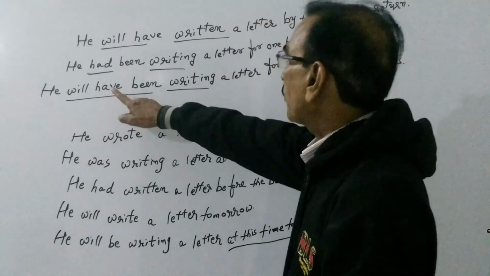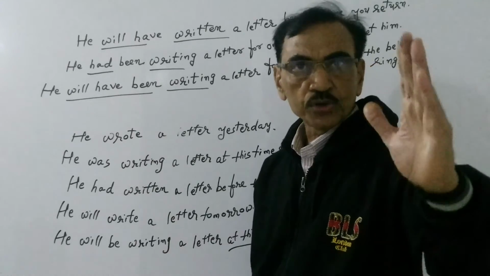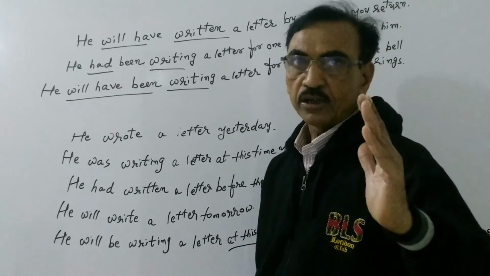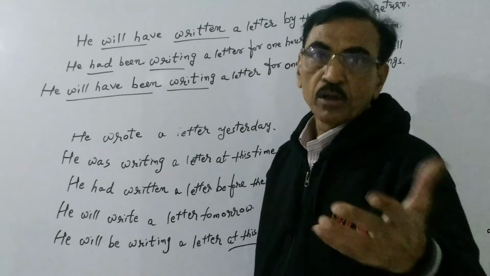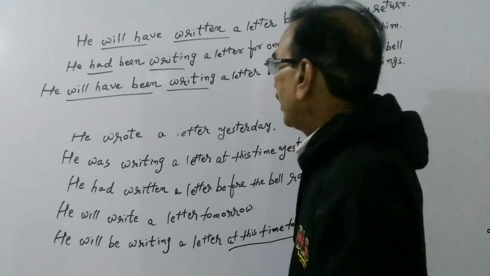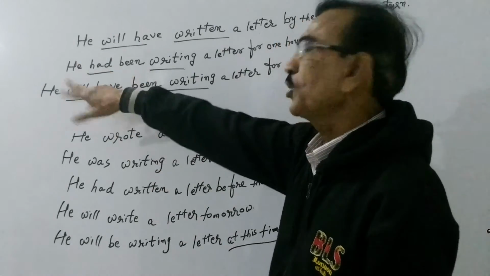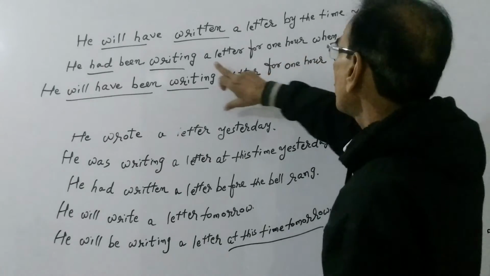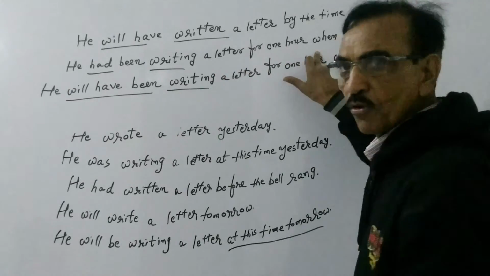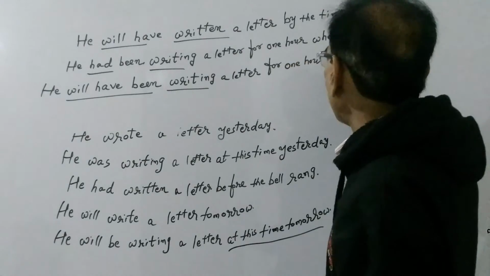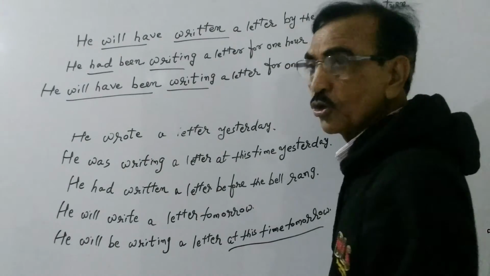Perfect future tense is used to denote the idea that some action will have been over by some particular time in future. Continuous perfect past tense is used to denote that some action was in progress for some particular time when another action took place.